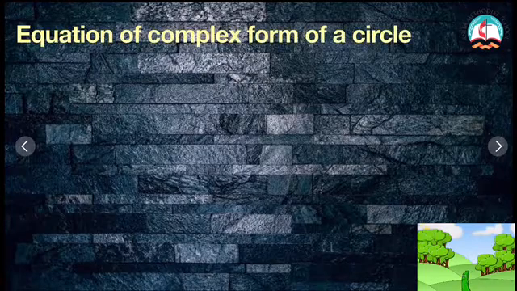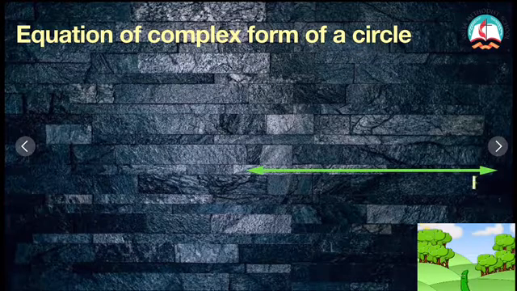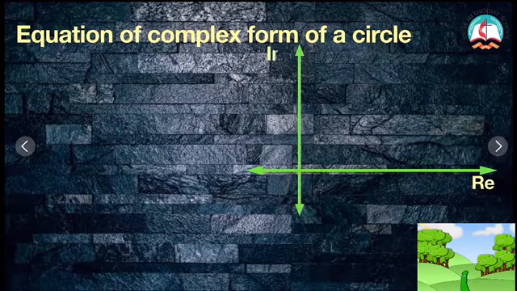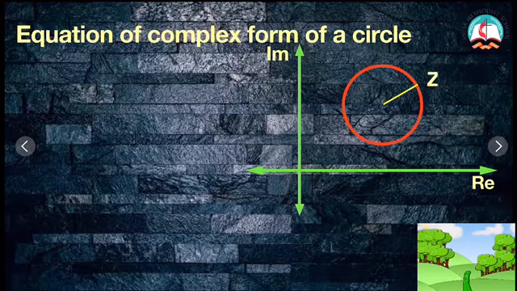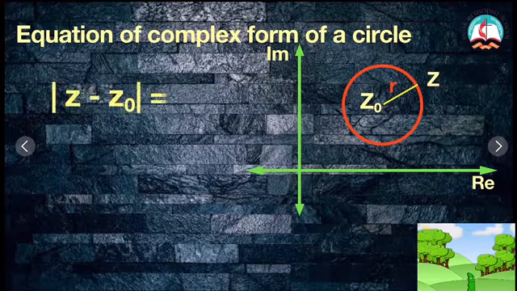Equation of complex form of a circle. So first I am going to take the real axis, imaginary axis, in which I am going to take a circle. If I am taking a circle, then the complex number z will be marked on the circumference of the circle and z0 will be the center of the circle. Then the distance between these two will give us the radius of the circle. From this we can write modulus of z minus z0 is equal to r. Therefore, z0 will be acting as a center and r is the radius.